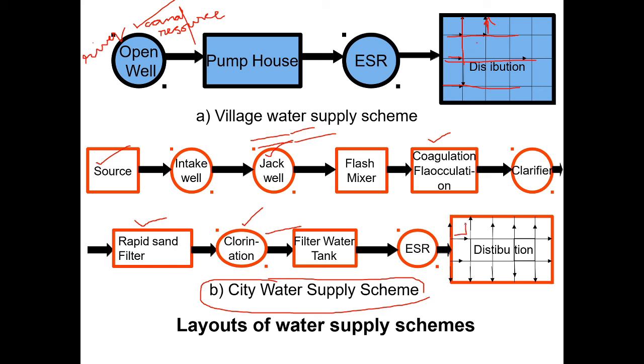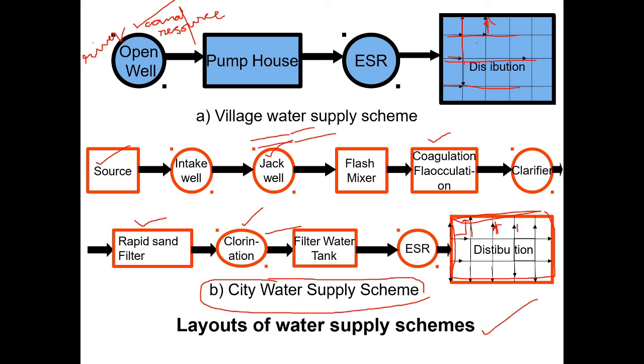Okay, so these are the sub main pipes. This is the main pipe. Okay, these all are main pipes. In that particular grid or particular city, we have to connect the sub mains and branch pipes. These all are branch pipes to supply the water to the local people. Okay, so this is the layout of a water supply scheme. Clear?